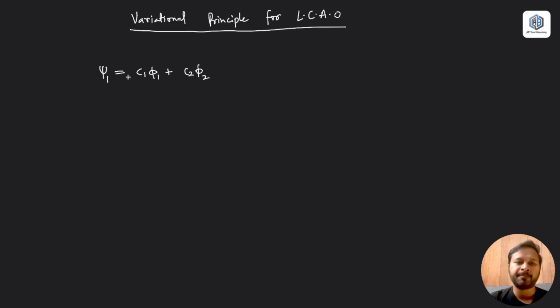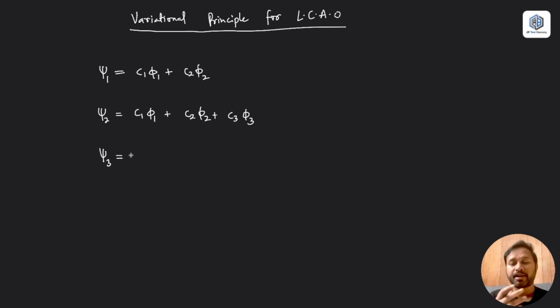And we have one more wave function, let's say psi 2, which can be written as a linear combination of three orbitals: c1 phi 1 plus c2 phi 2 plus c3 phi 3. And let's say I have one more wave function psi 3, which can be written as the sum of, let's say, 5 atomic orbitals, okay?